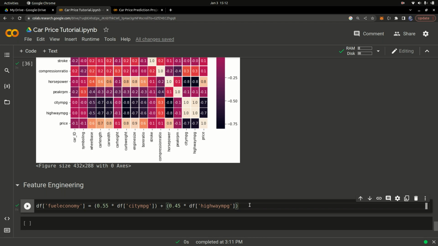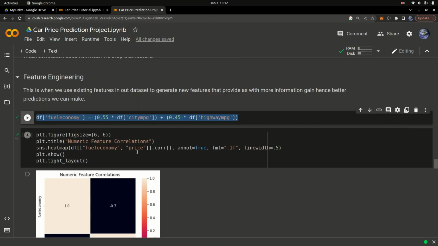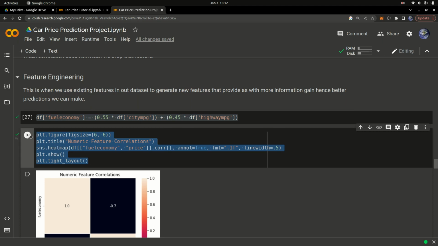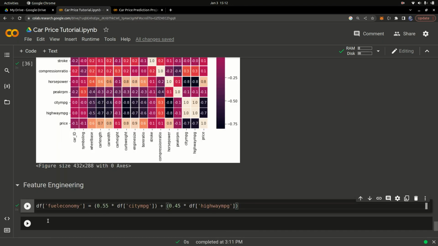If you know any engineer or anyone working in the industry, you can contact them and ask about it. But in this case, I just did quick research and found this information. It calculates the fuel economy of the car, and you're using that to generate a new column. Let's see the correlation matrix of this. I'm going to copy this, paste it in here, run the code, and let's see what we get.